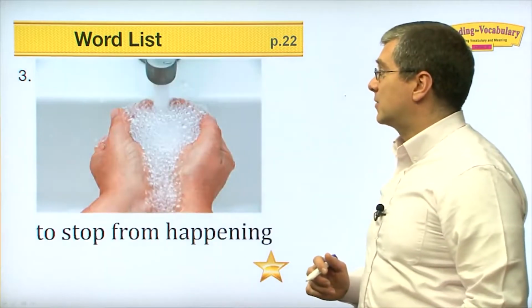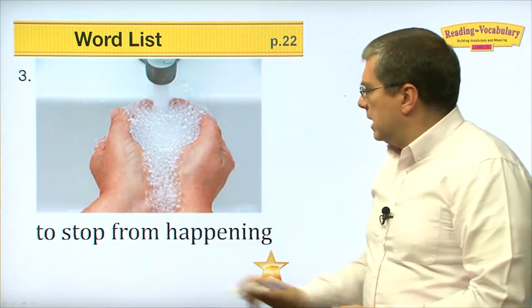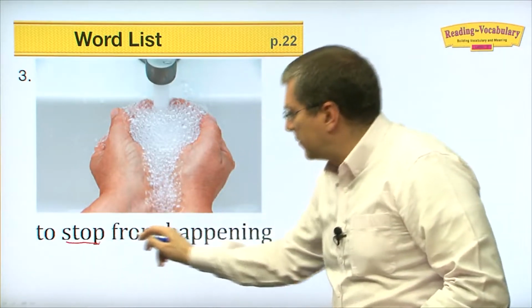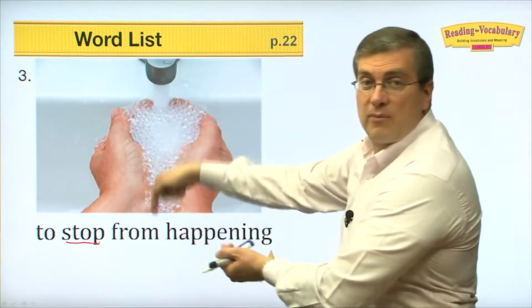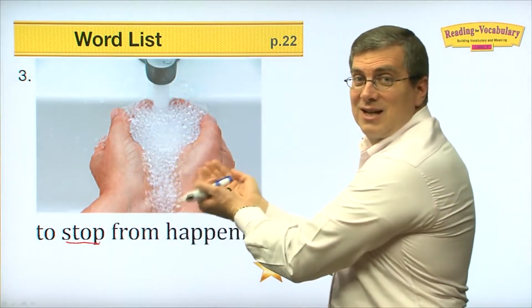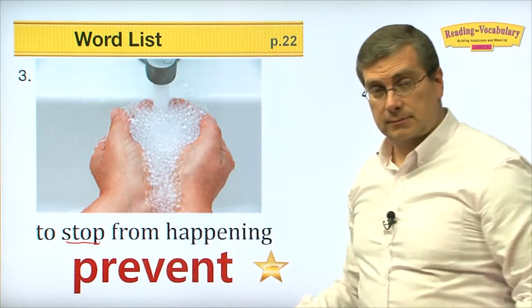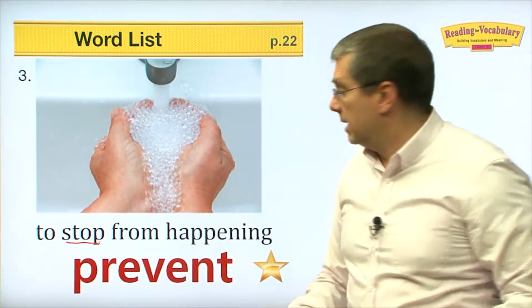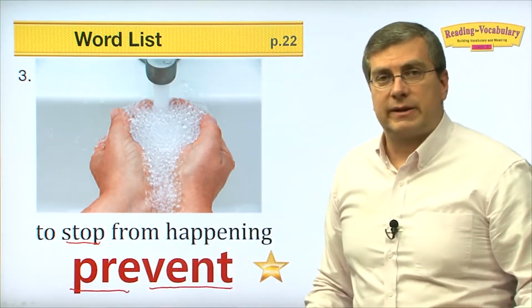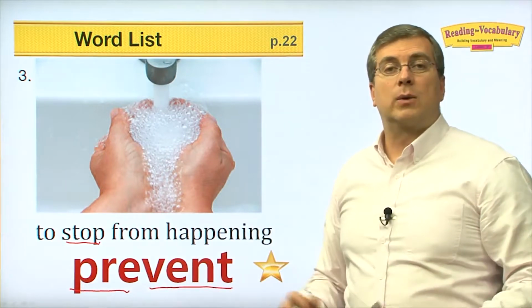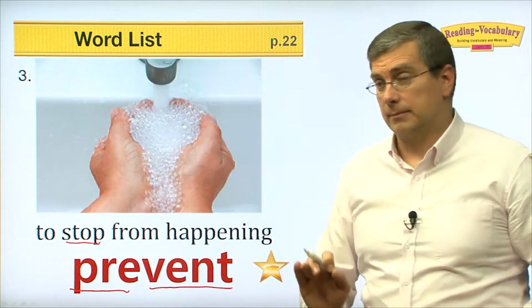Okay. Next one. This is interesting. You have to think a little bit about what's going on here. To stop from happening. Well, what's he doing? He's stopping the water from falling in the sink, right? He's catching it in his hands. So to stop from happening is to prevent. Prevent. 2 sounds. Put it together quickly. Prevent. Okay, so prevent. To stop something from happening.